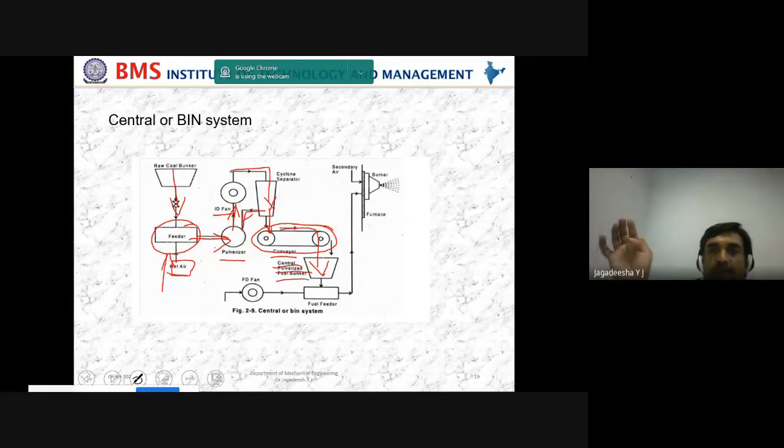centralized pulverized fuel bunker. From there, it is sent to the fuel feeder, and this first fan will rush the air to this one from this fuel feeder, and the air plus powder form of the fuel will be sent to the furnace burner. From the burner, it is sent inside the combustion chamber.